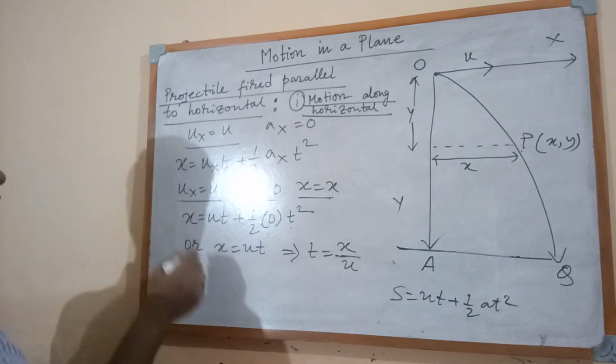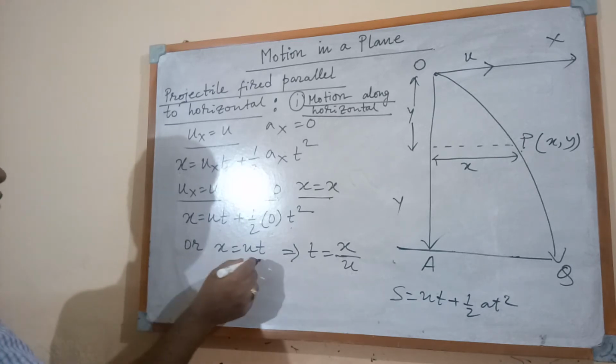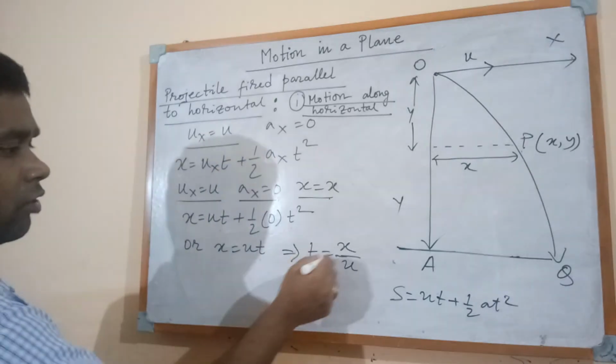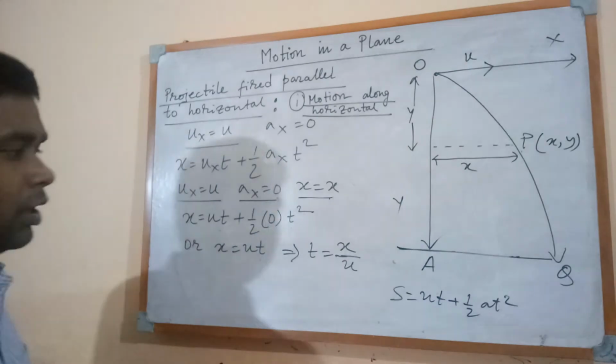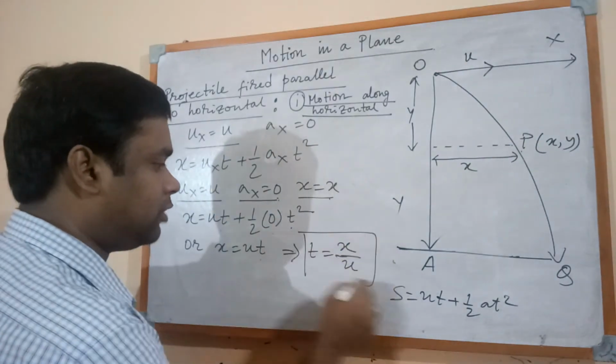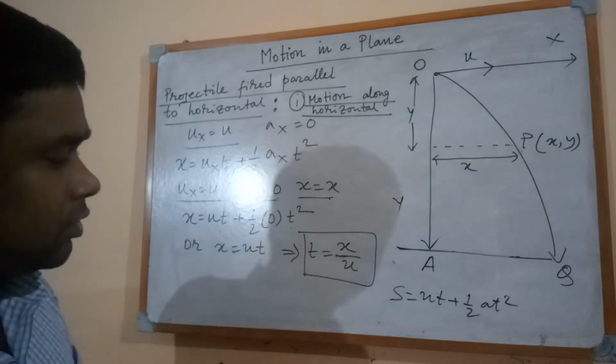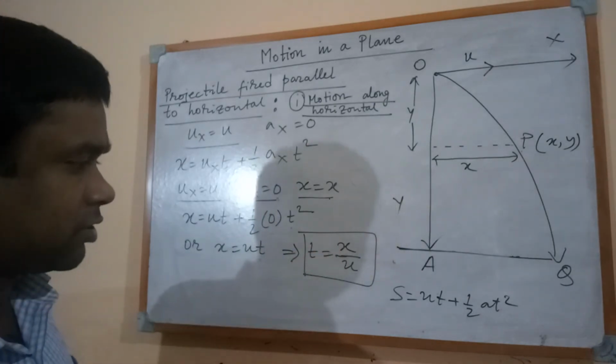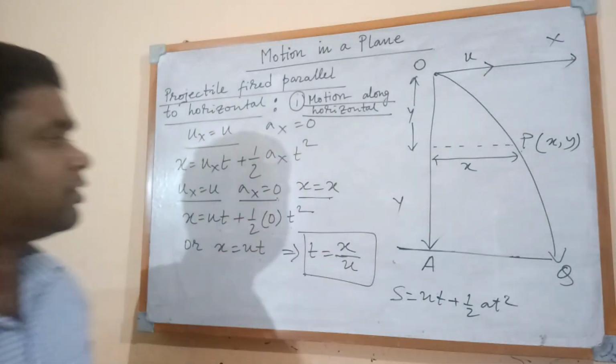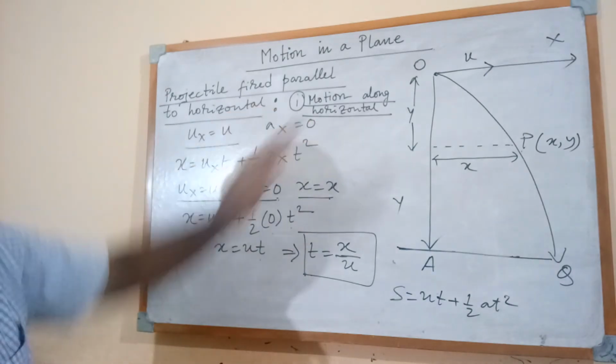So the equation becomes x equal to ut, so t equal to x by u. So time t we can get in terms of distance x and the initial velocity u. This is the derivation for the motion along the horizontal part.